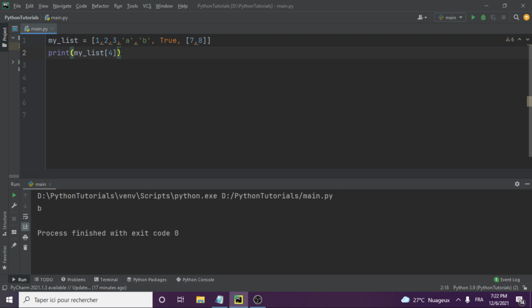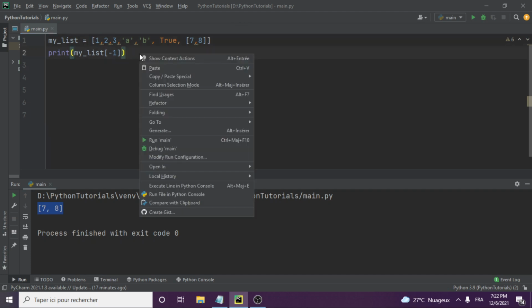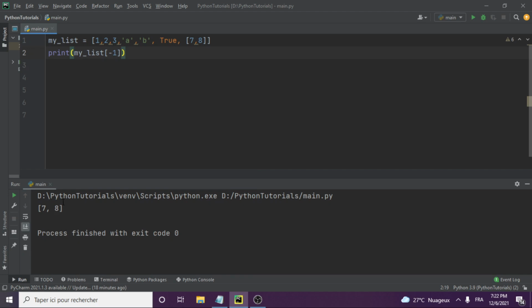So let's say, for example, we want to get this last element. Remember, you have the option of either doing 0, 1, 2, 3, 4, 5, 6, or just doing -1. So let's say you do 6 and you run it. You see, you get the list, which is the last in this list. Then you do -1, which is the last element in this list here. It will still give you the same thing. Let's run it. You see, you still get that.